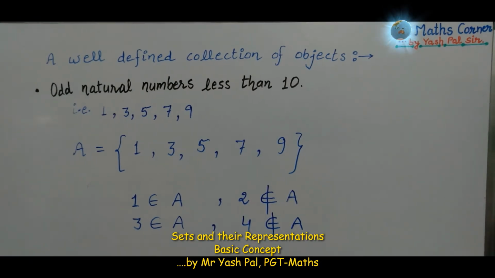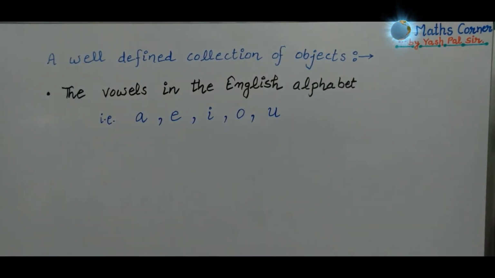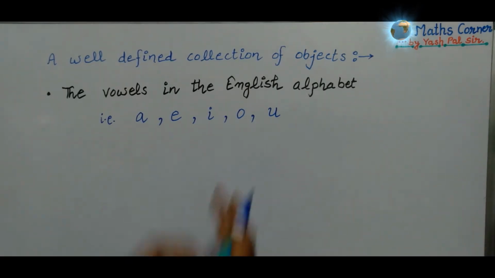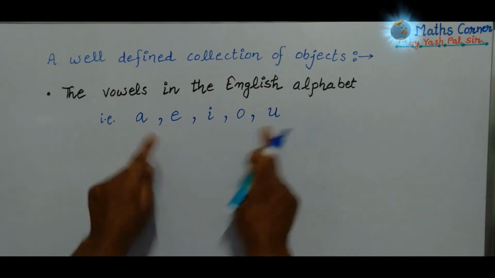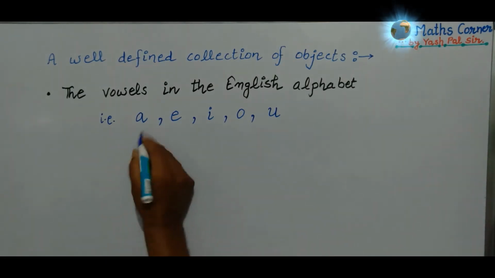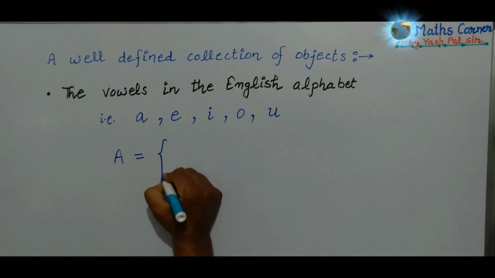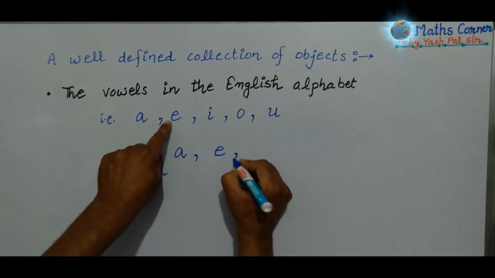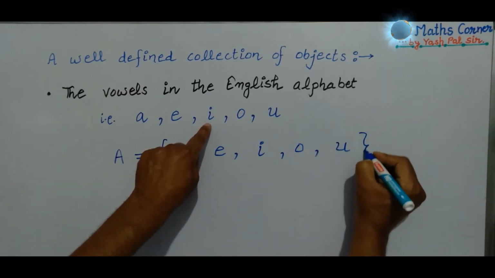Similarly, we have the second example: the vowels in the English alphabet, that is A, E, I, O, U. Again we write these elements inside the curly brackets and name the whole collection as set E. Set E is equal to, inside the curly brackets, A, E, I, O, U, curly bracket closed.